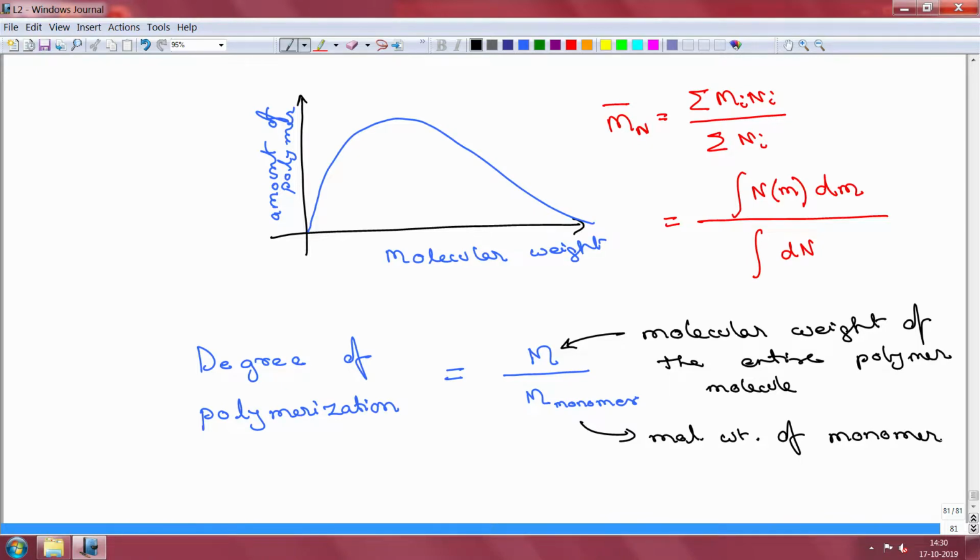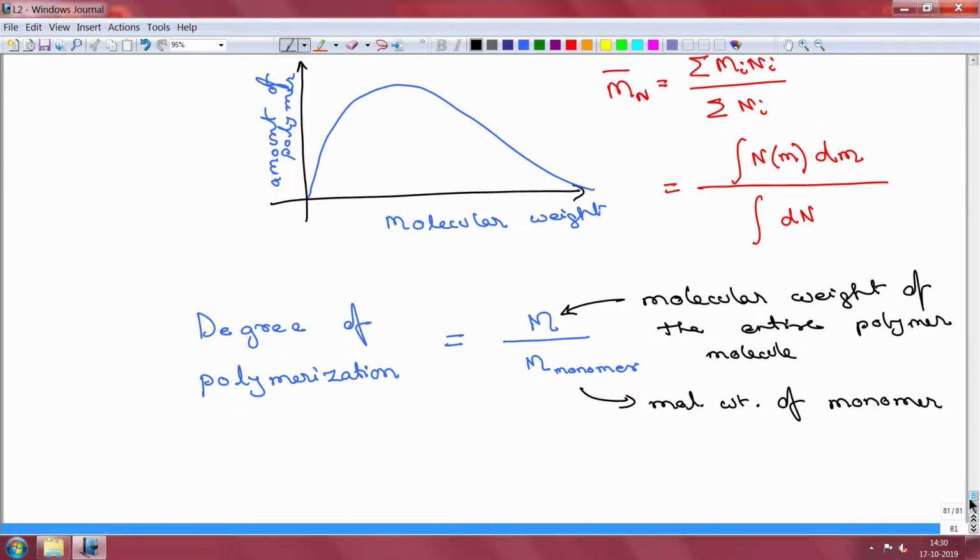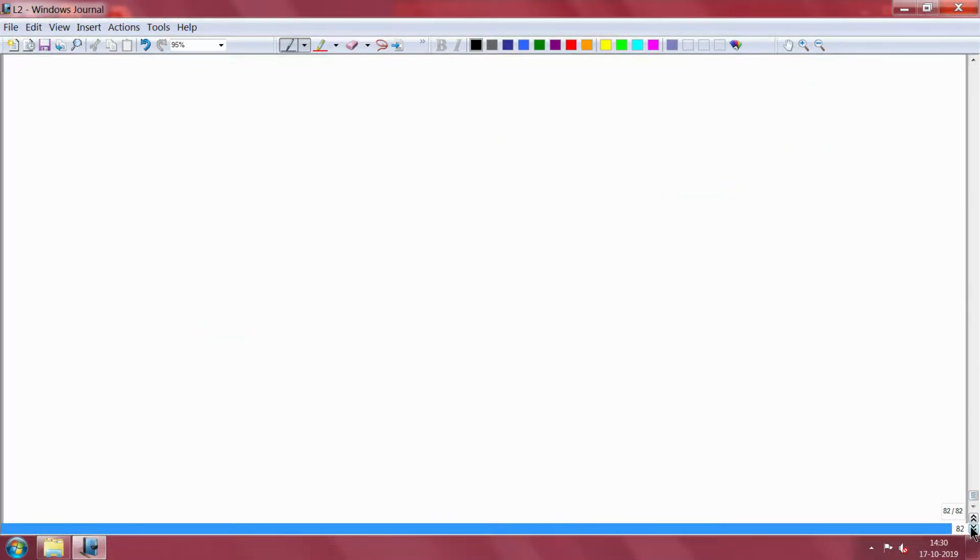Right. So, as the degree of polymerization changes, then your property should change. Right. So, going back to the degree of polymerization, let us take polyethylene. Okay.